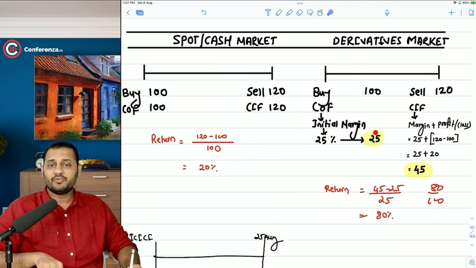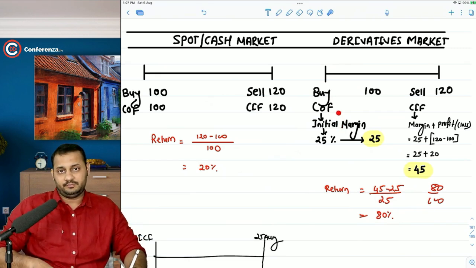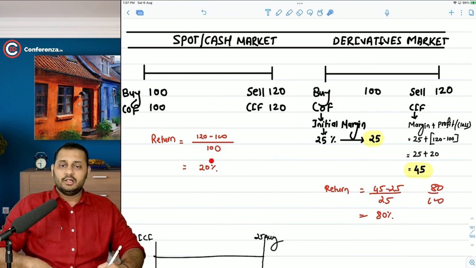But if there is a loss of 20% in this market, you will lose 80 rupees out of 100. If the profit is 80%, the loss can also be 80%. So yes, this market is very much attractive, but at the same time, very much risky as well. Do you get that? So you need to be very careful. Okay. There are a couple of advantages and disadvantages.